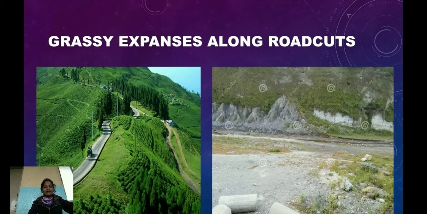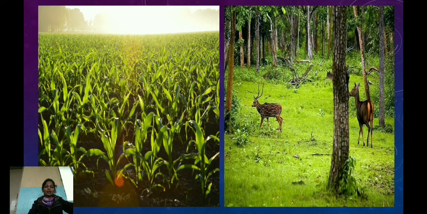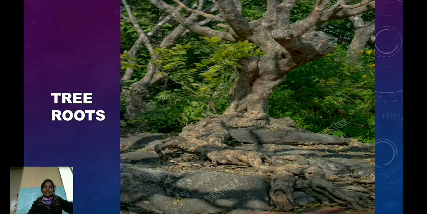We see grassy expanses, means area or field of land, in some places and only sand in others. The land is covered with crops in some places and with forests in others. Sometimes we get to see the deeper layers of soil into which tree roots spread.